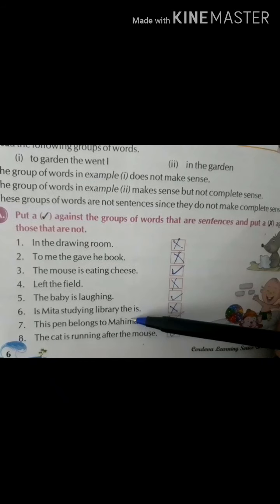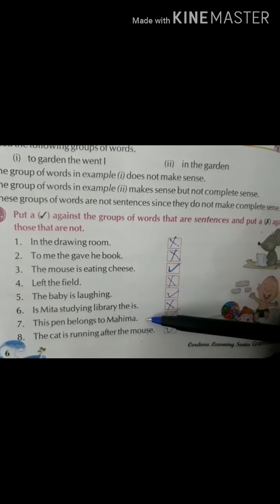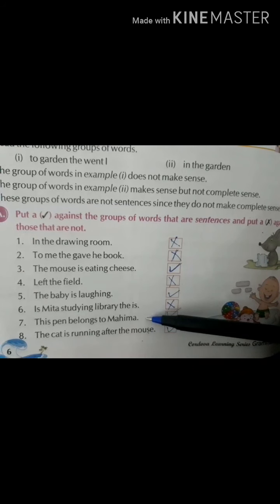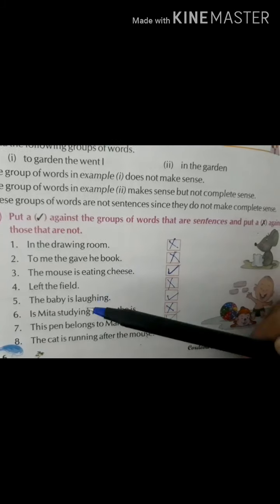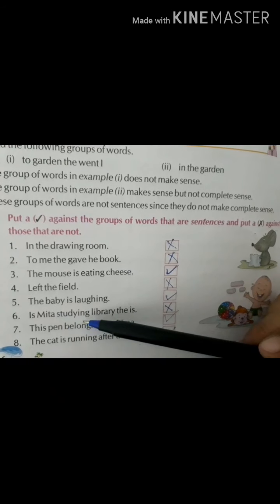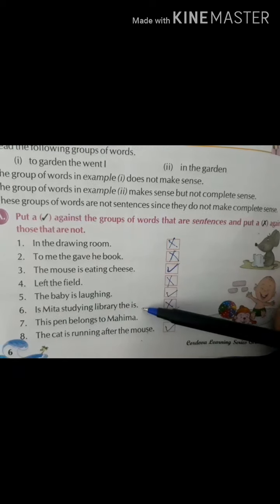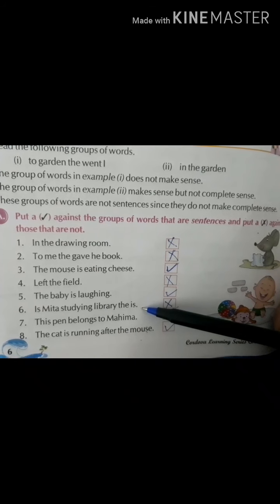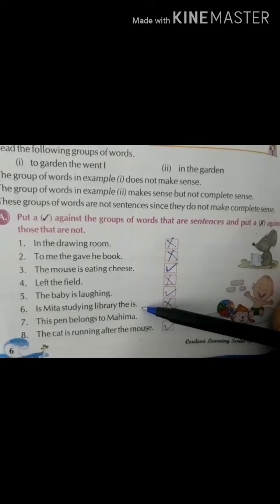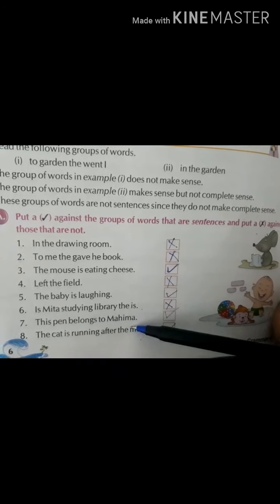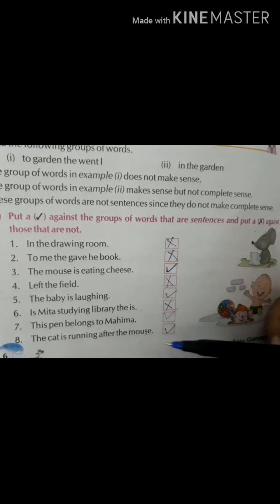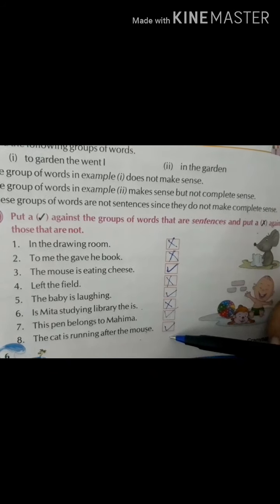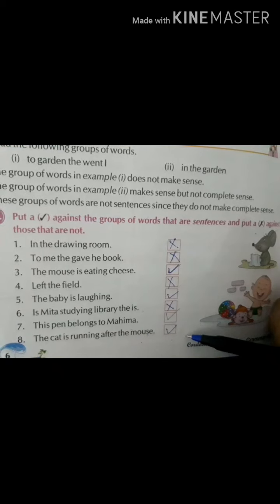Is Mita studying library? No, this doesn't make a complete sense. So this is a cross. The correct will be, is Mita studying in the library, or Mita is studying in the library. This pen belongs to Mahima. Yes, correct. The cat is running after the mouse. Again, this sentence also makes complete sense.